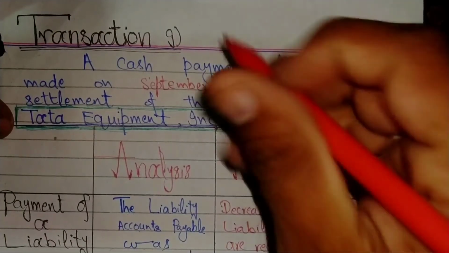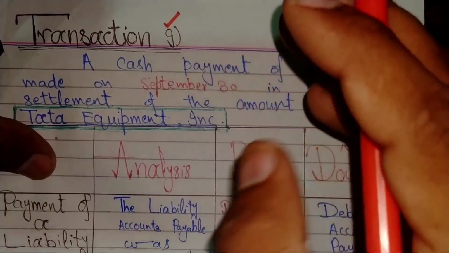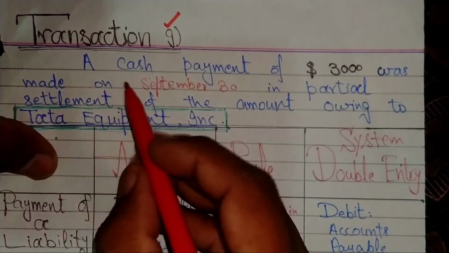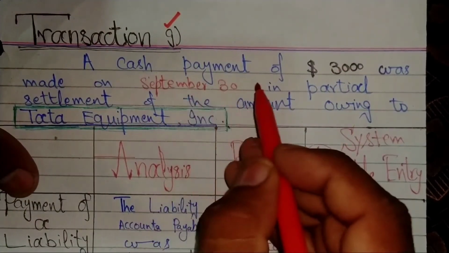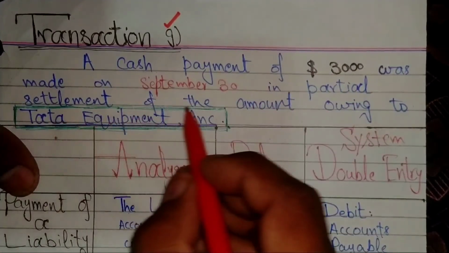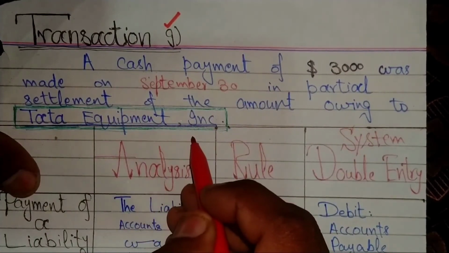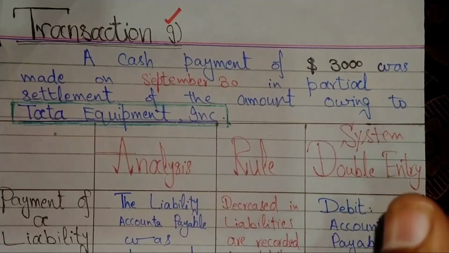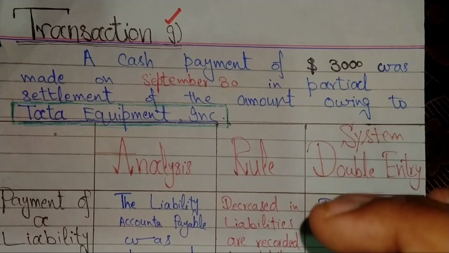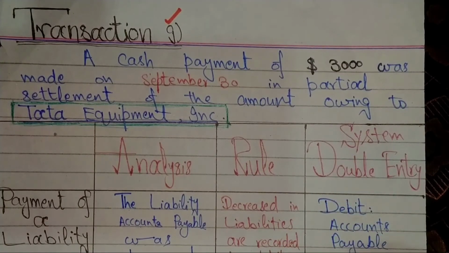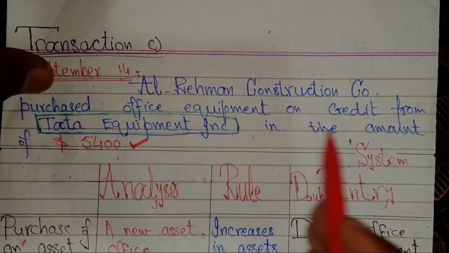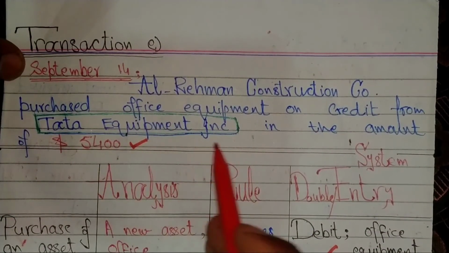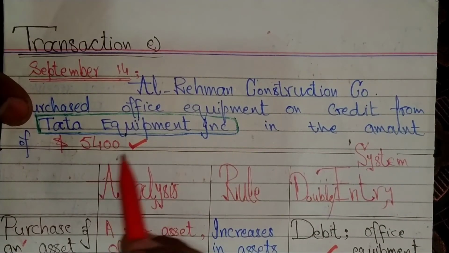Let's see here the last transaction, number G, of Rahman Construction Company, which is a cash payment of $3,000 made on September 30th in partial settlement of the amount owing to Tata Equipment Incorporation. Now we revise or recall the account of Tata Equipment Incorporation, which was transaction number E. Rahman Construction Company purchased office equipment on credit from Tata Equipment Incorporation in the amount of $5,400.